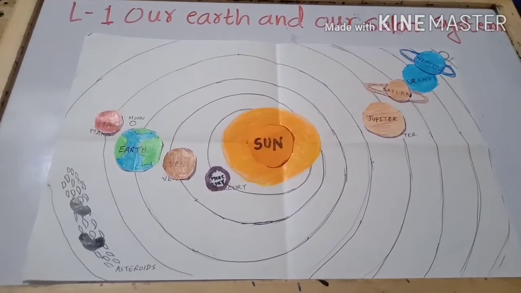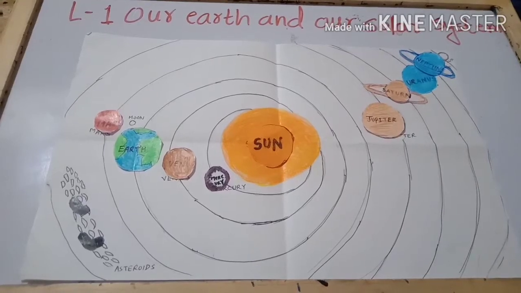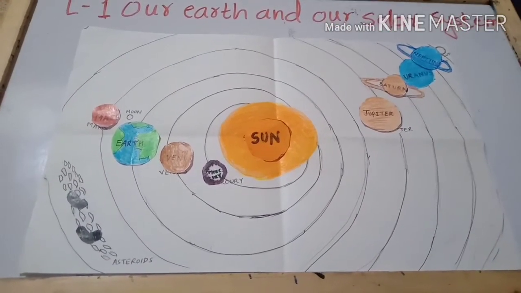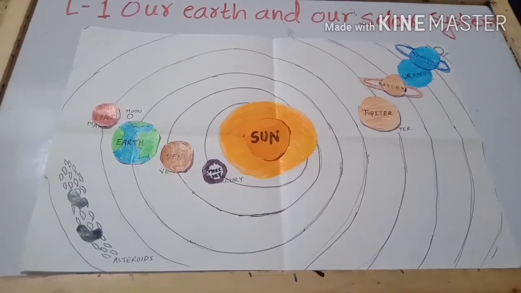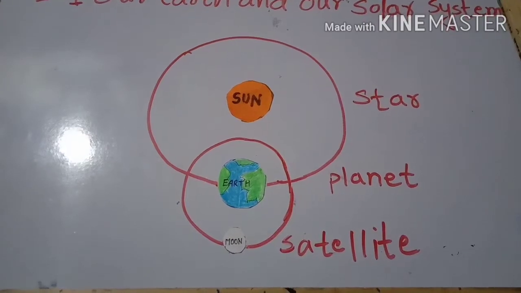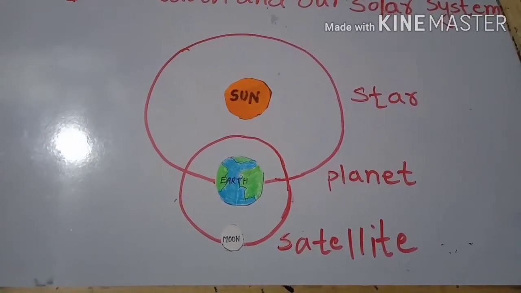Besides the planets, the solar system also includes various other heavenly bodies. Today we are going to study about them. So the first heavenly body that we are going to study today is the satellite.